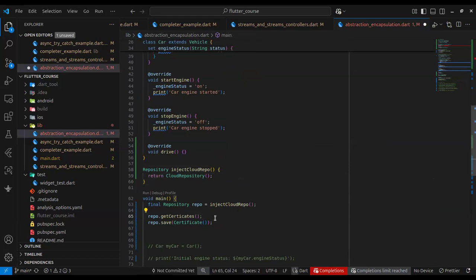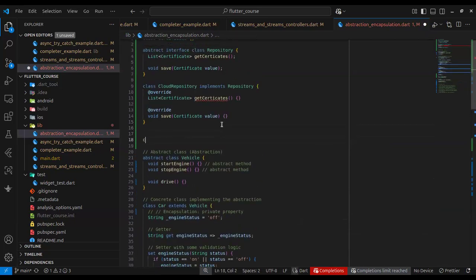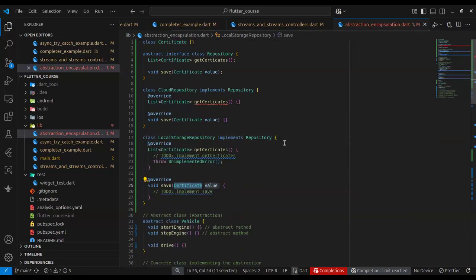So with this, you can have another implementation of a repository. You can have, let's say, a LocalStorageRepository, and of course, it has to implement Repository. You provide concrete implementations. Now, this cloud one gets a certificate from the cloud, and this one saves to the cloud. The local storage repository gets it from your local storage, from your device. Maybe it is saved on your device as a file. This is the one that will get it, and this save one will save it to your device too.